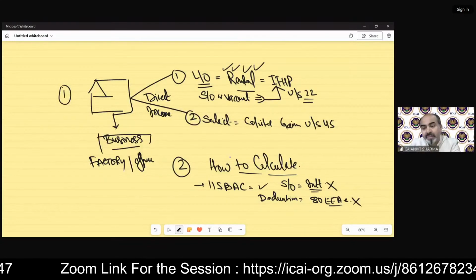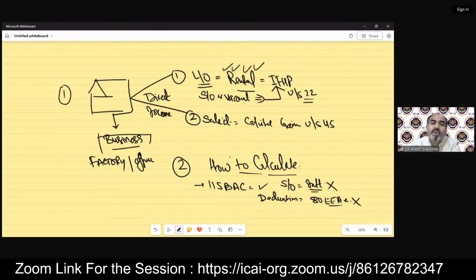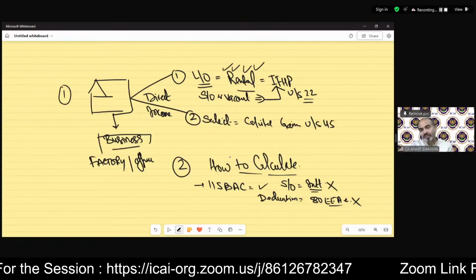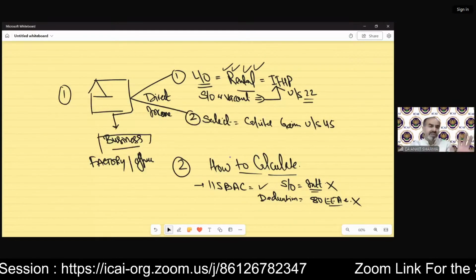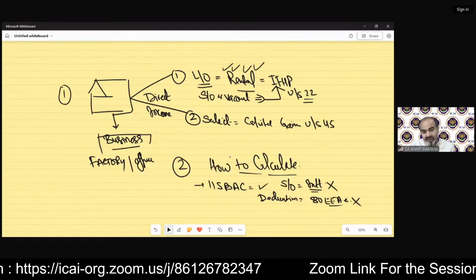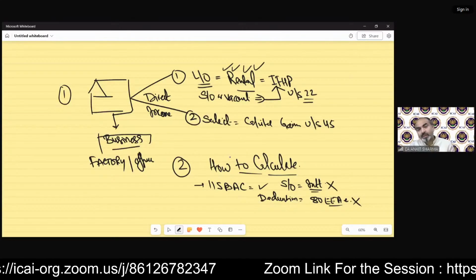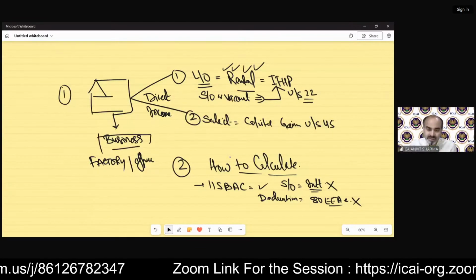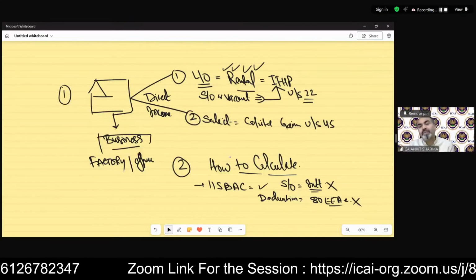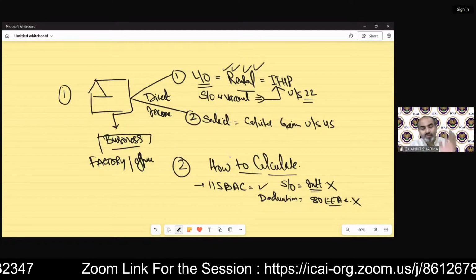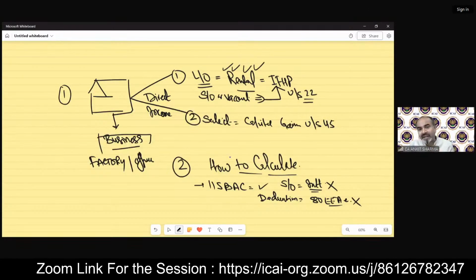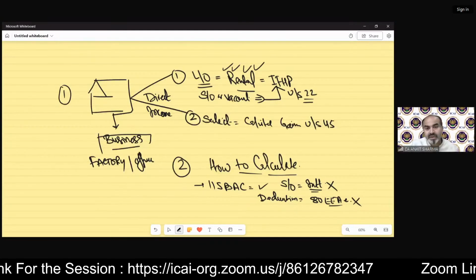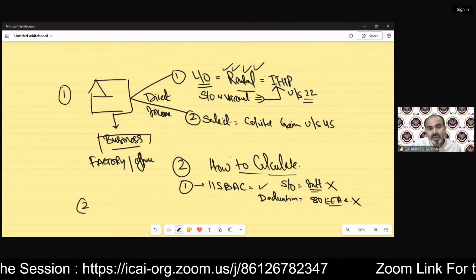So it's very important that before solving a question of income from house property, or in my opinion any question of any head of income, first of all you have to read the question completely and see whether it's going to be solved as per the provision of section 115BAC or not, or it might ask that you have to solve the question both ways. So the first step, you have to read it and see whether section 115BAC is applicable or not. Clear?